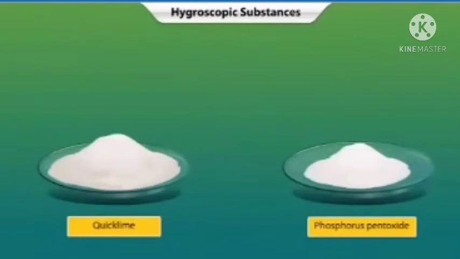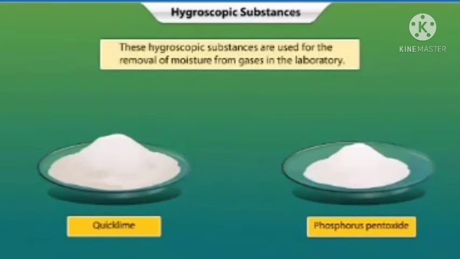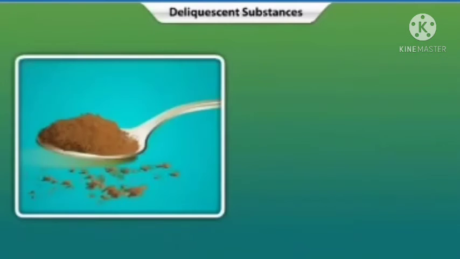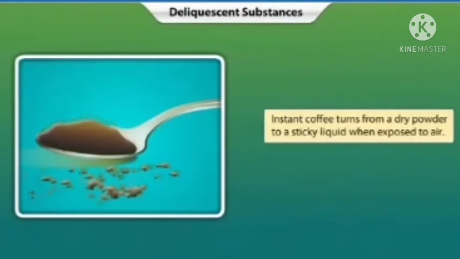Some other examples of hygroscopic substances are quicklime and phosphorus pentoxide. These chemicals may also be used for drying gases in the laboratory. Have you observed what happens to the dry instant coffee powder that accidentally gets spilled on the table? Well, after some time, the powder becomes a sticky liquid.